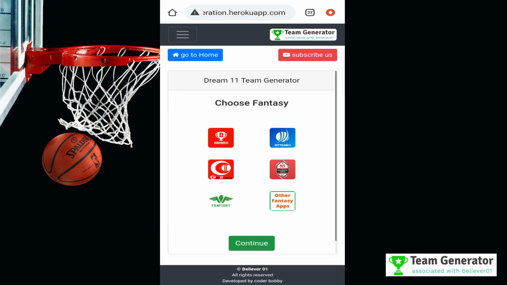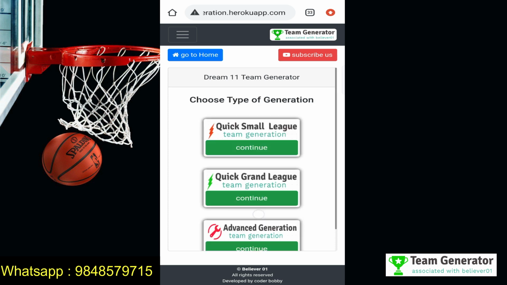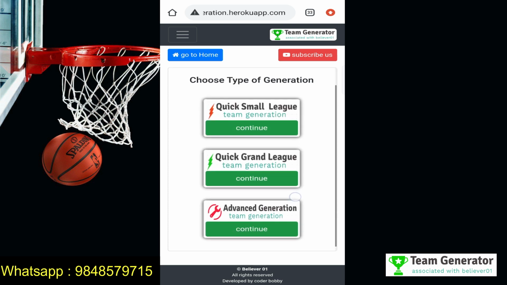So in order to create the teams, we need to click on the generate teams option here, and after that there are a lot of fantasy applications available. We need to click on Dream11 and then continue, and you can see there are a lot of ongoing series available. NBA is available, CBA is also available. So first of all, let's click on NBA and then continue.